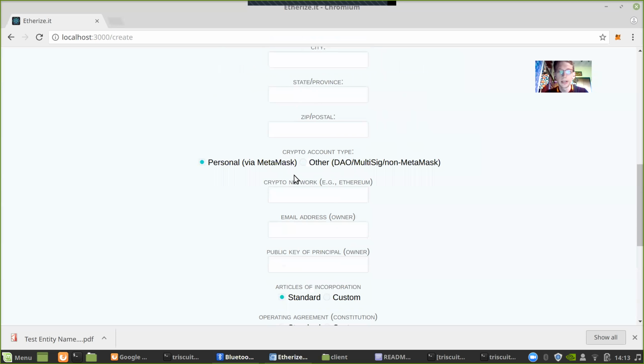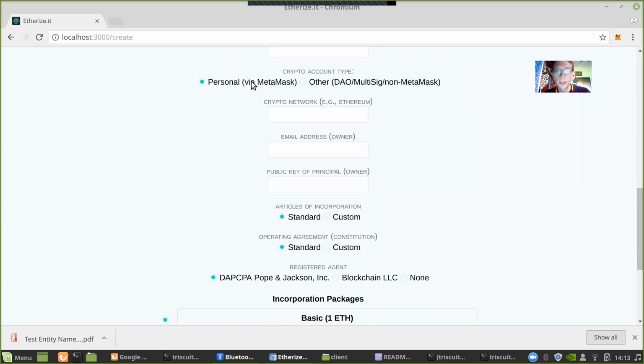Just go ahead and skip that stuff for now. And here, so the crypto account type, for now, we're just doing personal, which is used as MetaMask. But if you have a DAO or even something that runs on another smart contract platform, we will provide you with a bit of code to execute from that wallet, and moreover, a clause to put into your legal entity's constitution, its operating agreement, which specifies that it views actions taken by that address as being valid or binding.